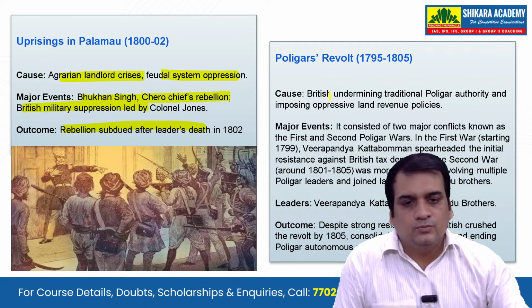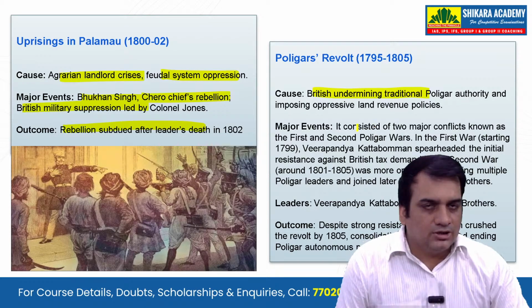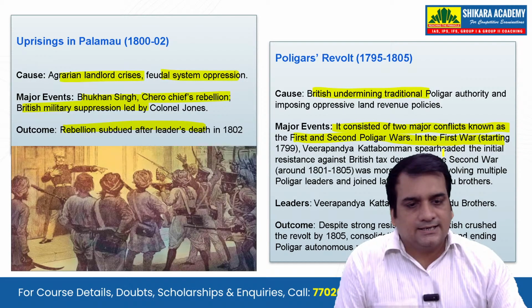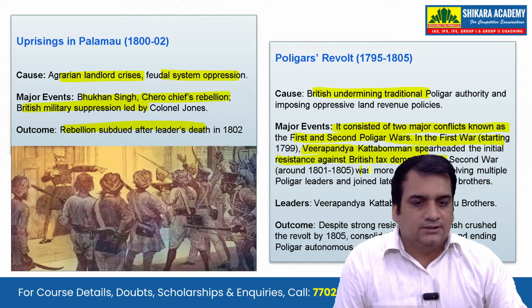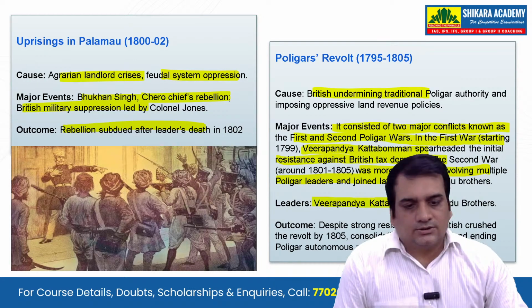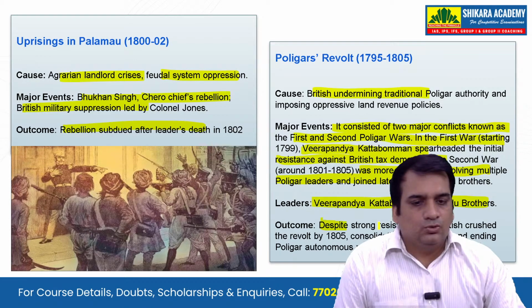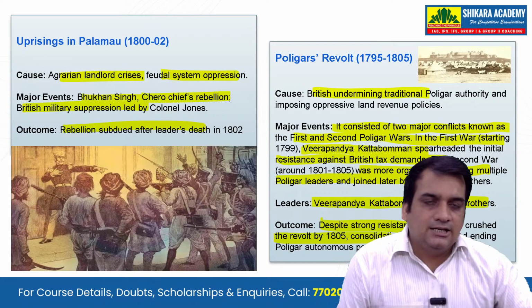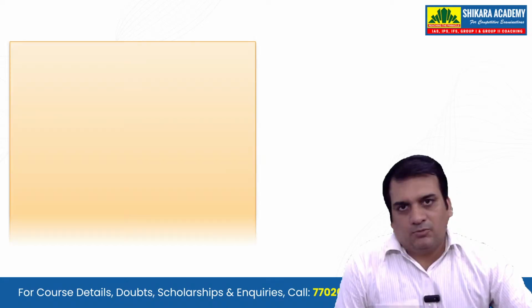And the Polygar revolt: British undermining traditional polygar authority. It consisted of two major conflicts, the first and second Polygar wars. In the first, which started in 1799, we see Veerapandiya Kattabomman spearheaded the initial resistance against British tax demands. The second war was more organized, involving multiple polygar leaders and joined later by the Marudu brothers. We will see Veerapandiya Kattabomman and the Marudu brothers, and despite strong resistance, the British crushed the revolt by 1805. Okay, and that ended the polygar autonomous power at that time.